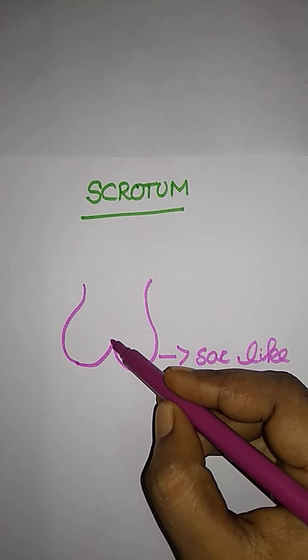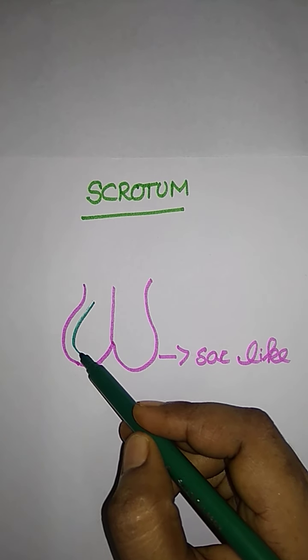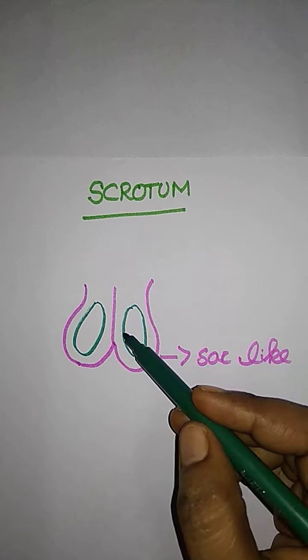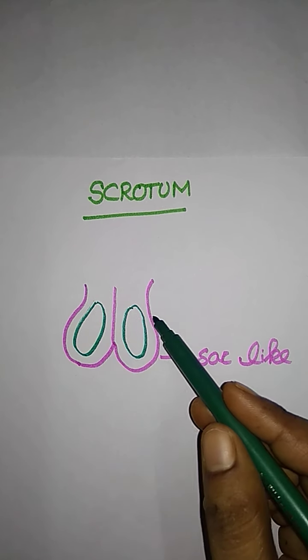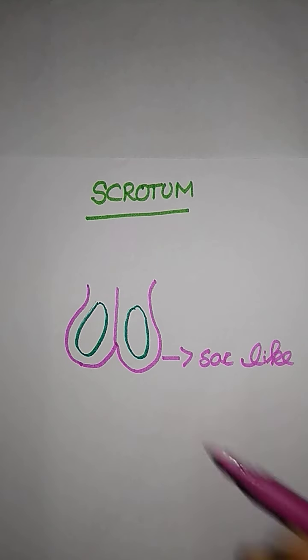Here is a testis, and here also a testis. It is divided into a right and a left scrotal sac by a muscular partition.